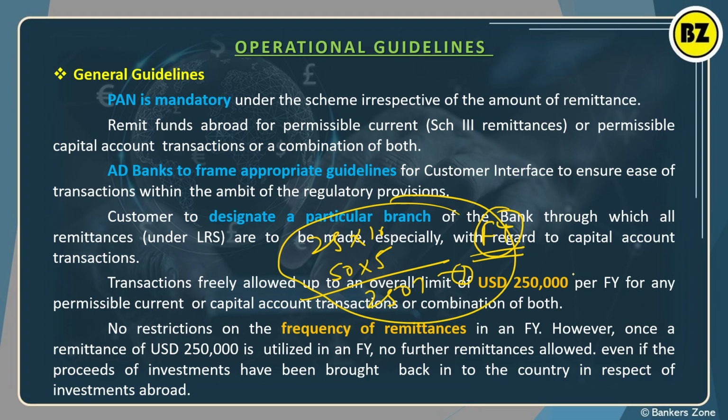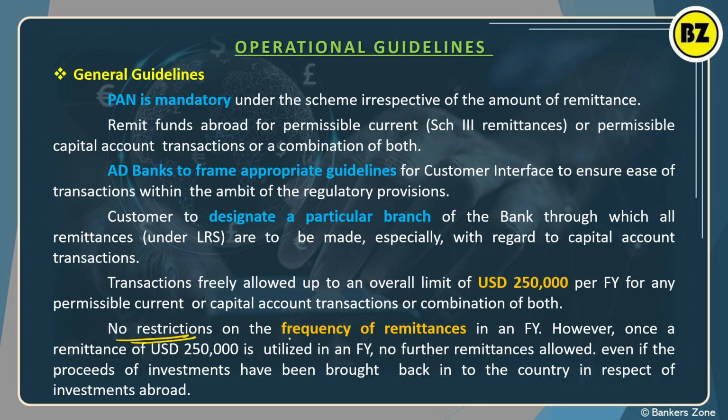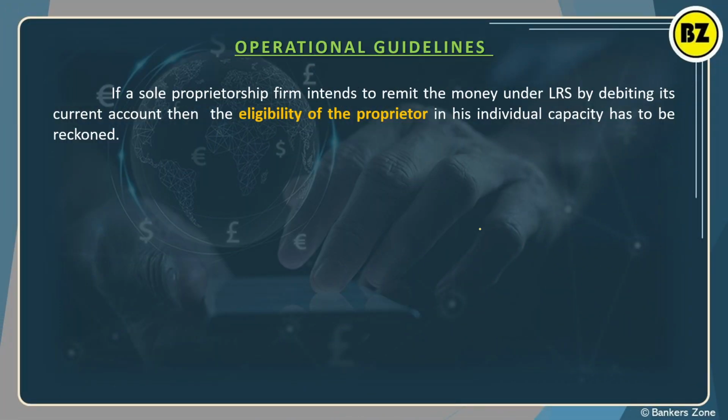So what is mentioned here is that there are no restrictions on the frequency of remittance. You can remit one time or ten times. The overall cap is 2,50,000. Again, if the limit is over, you cannot send the money again. For that, some exceptions are there, which we will see.